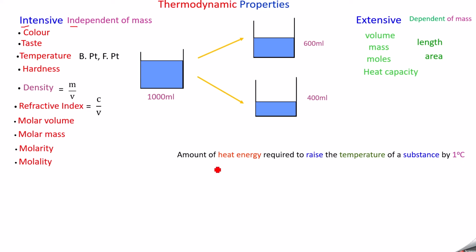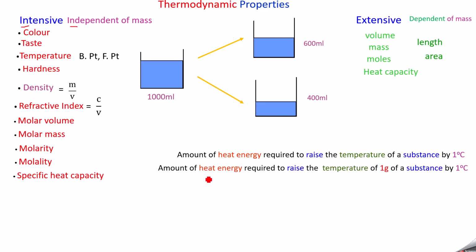What is the amount of heat required for that? That is what we call heat capacity. So this heat capacity depends on mass. Based on the mass taken, the heat required will differ. So it comes under extensive property. But specific heat capacity, we are saying specific, so it comes under intensive property, because it is defined as the amount of heat energy required to raise the temperature of 1 gram of the substance.